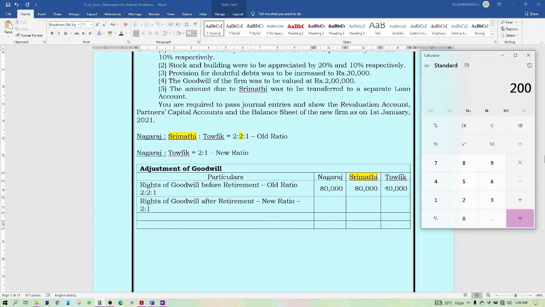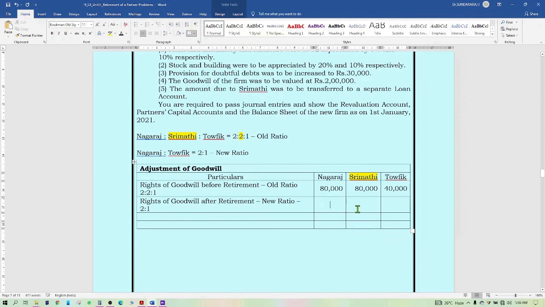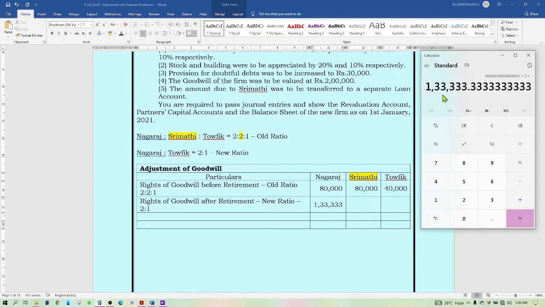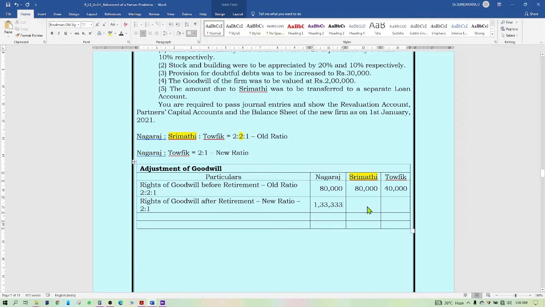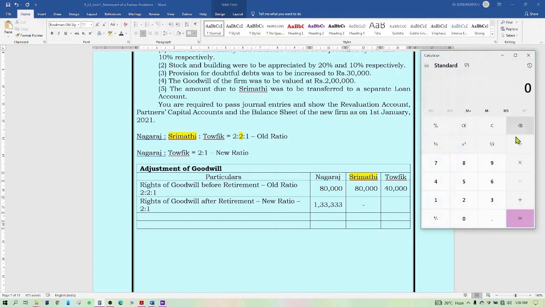2 lakhs divided by 3 into 2. That means for Nagaraj, it is 1 lakh 33,333. For Srimati, being a retiring partner, she will not get anything. Whereas Taufik will get the one proportion.